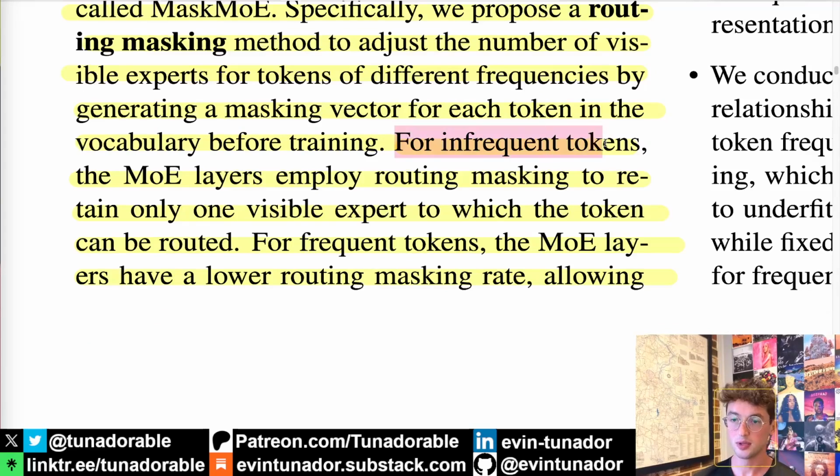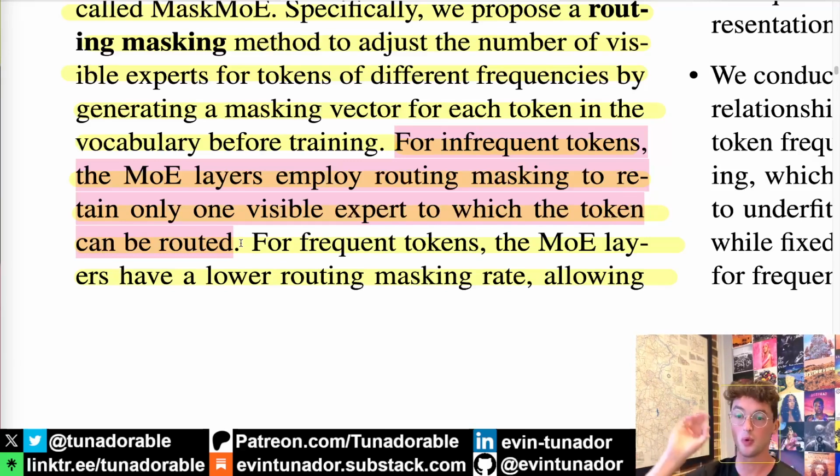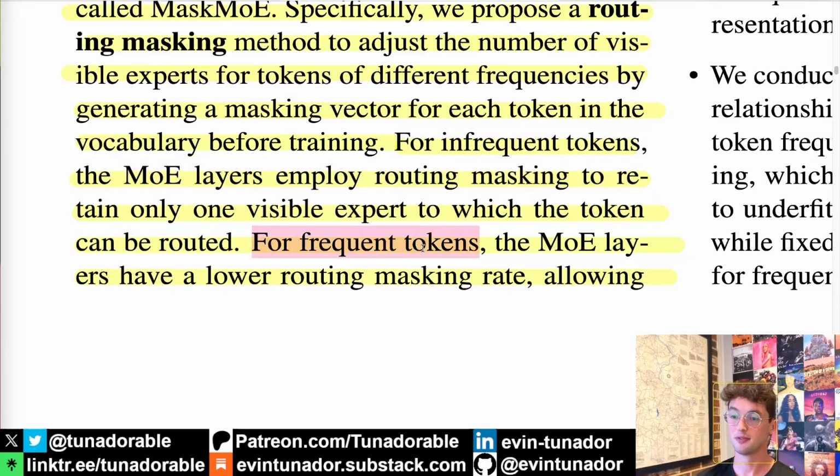For infrequent tokens, this mask ends up such that only one visible expert corresponds to that token. The router only allows one single expert to go to that token, and that is a consistent same expert the entire time. There is no issue of routing to different experts. Whenever that token shows up, it will be routed there. Whereas for frequent tokens, the MoE layers have a lower routing masking rate, meaning they have more potential experts available to them.